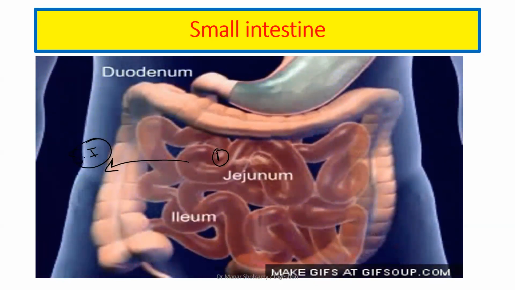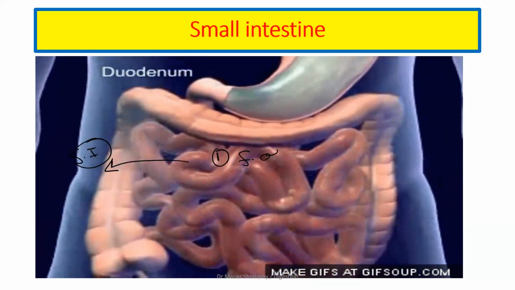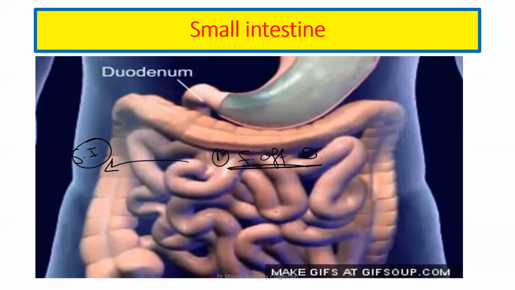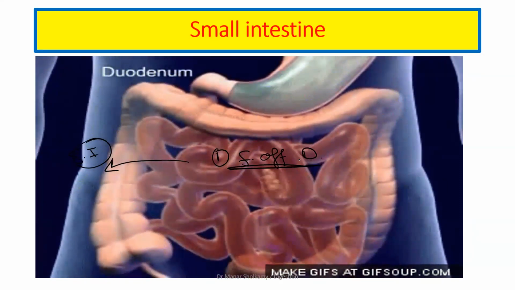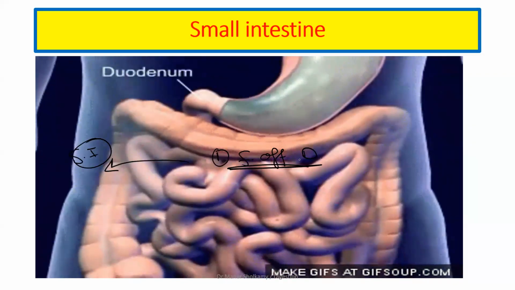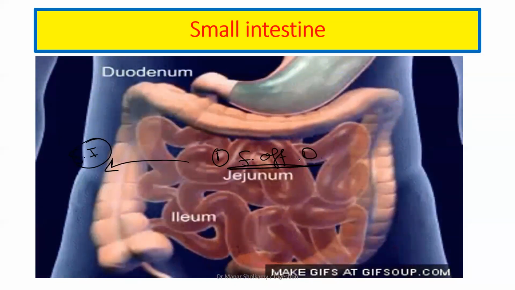Okay, so step number one, the first function of the small intestine, it will finish off digestion, like your friend said. How does it do that? It also produces a collection of enzymes. It produces all the enzymes that we just mentioned, the same enzymes in the pancreas, the amylase and the maltase and the lipase and the trypsin, everything. Okay? The epithelial cells in the wall of the small intestine also produce enzymes.